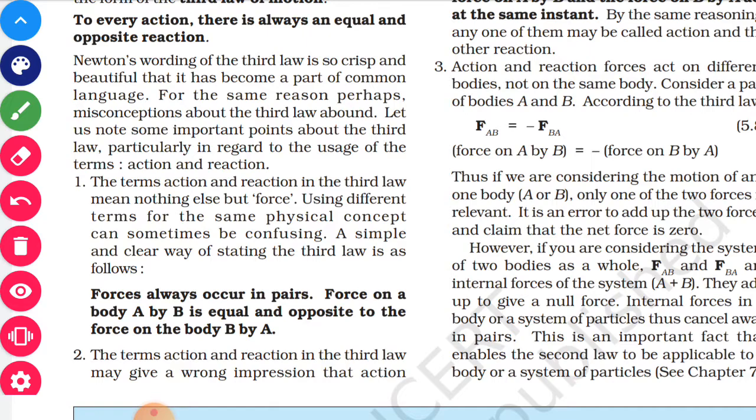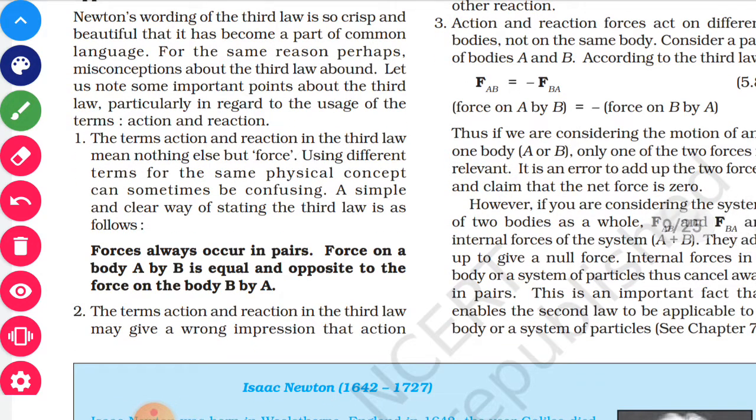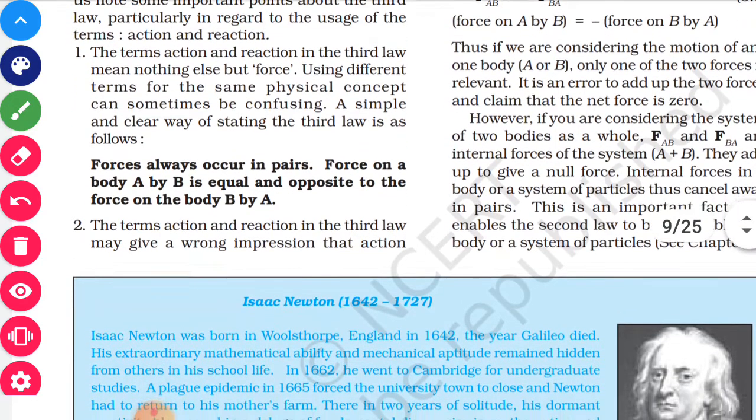So if you push the door, at the same time the door is going to exert the same amount of force on you. So forces always occur in pairs. The force on body A by B is equal to the force on B by A, and the direction of the force will be opposite.